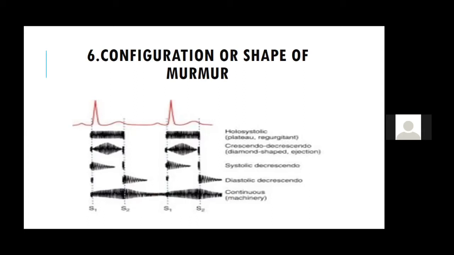However, there are murmurs like crescendo, decrescendo murmurs. I have already told you a few examples. All the ejection murmurs, which we call mid-systolic murmurs nowadays, let it be aortic stenosis, let it be hypertrophic cardiomyopathy on the left side.